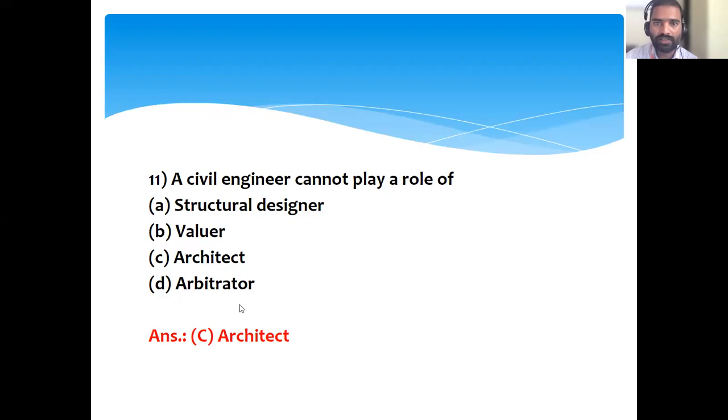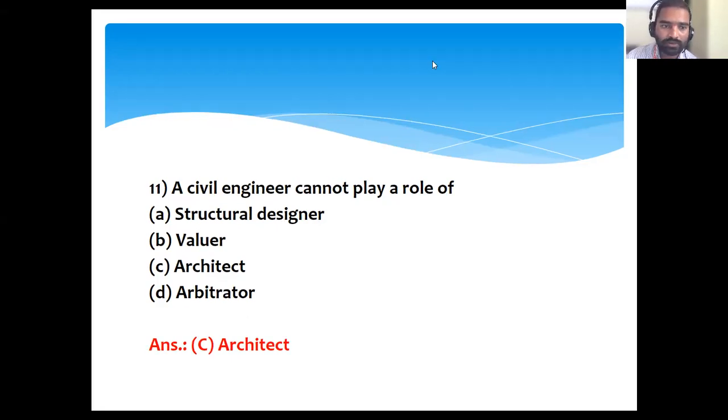Okay, so actually in the last class I told you that was not an option, but now a civil engineer can do a part of the work of an arbitrator also. So he can be a designer, he can be a valuer, he can be an arbitrator also, but he cannot do the work of an architect. So now you have to remember, civil engineer cannot play the role of which one?